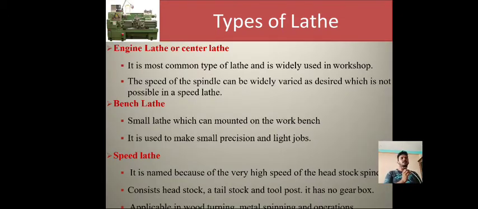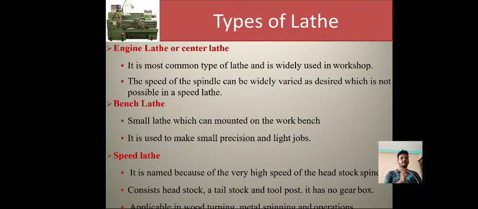First, what is the engine lathe? The engine lathe or the center lathe is the most common type of lathe and it is widely used in workshops. The speed of the spindle can be widely varied as desired, which is not possible in a speed lathe. Number 2, bench lathe. The bench lathe is mounted on the workbench. It is used to make small, precision and light jobs.